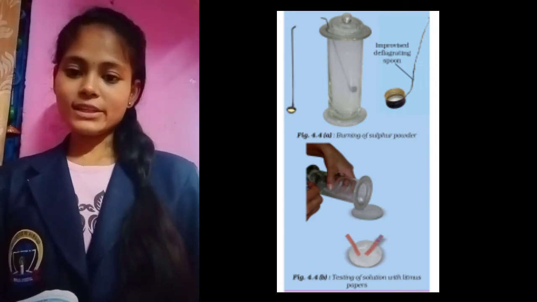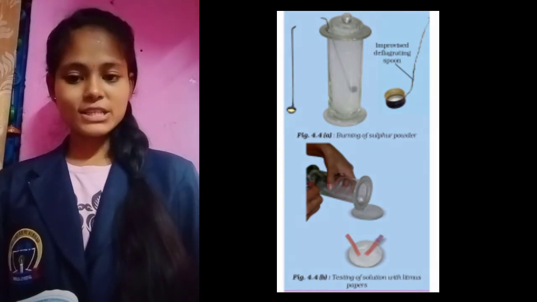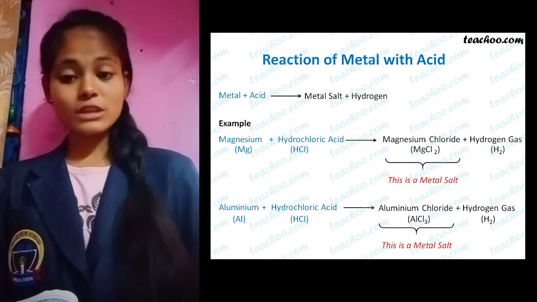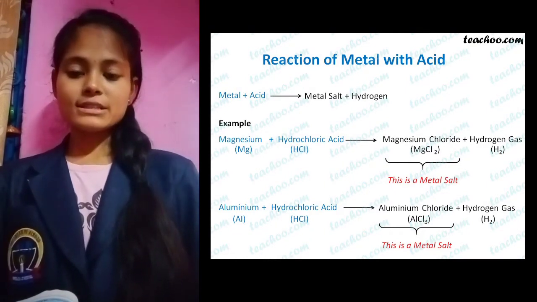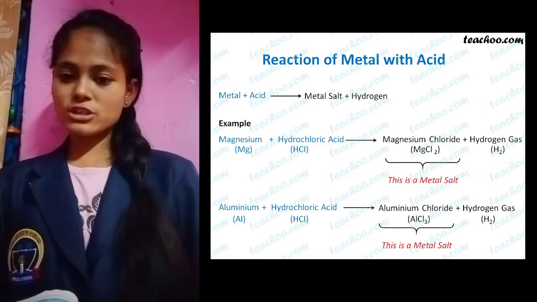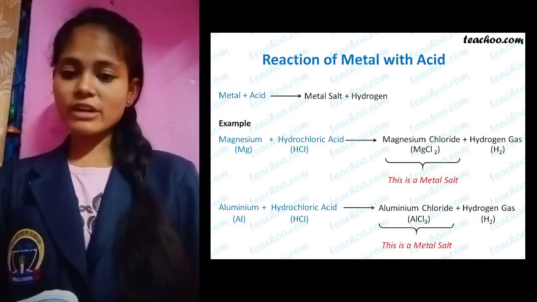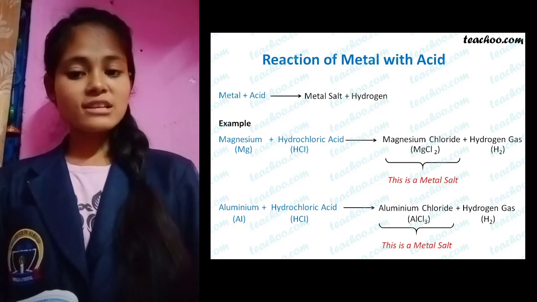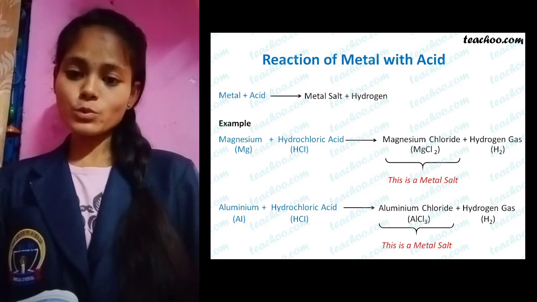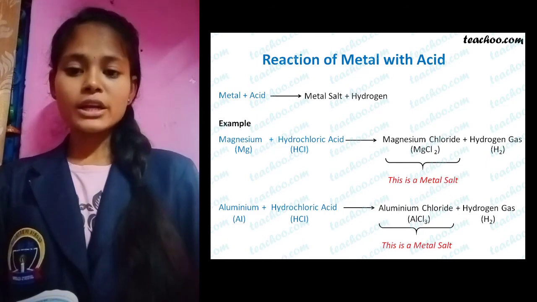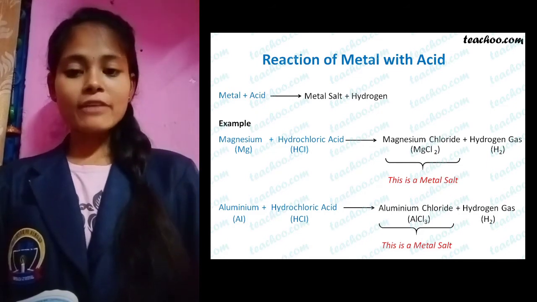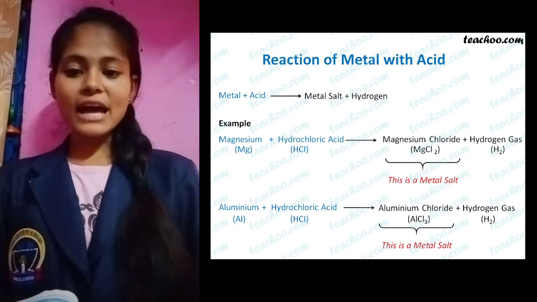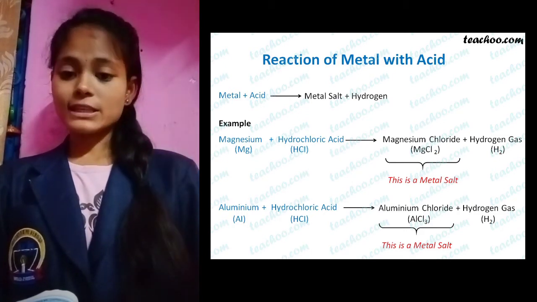Students, now let's see the reactions of metals and non-metals with acids and bases. Now how do metals and non-metals react with acid? Generally, metals react with acid to release hydrogen gas and non-metals do not react with acid. How to check whether hydrogen gas is released or not? For checking this, we can take a burning matchstick near the mouth where gas is releasing and we can hear a pop sound.